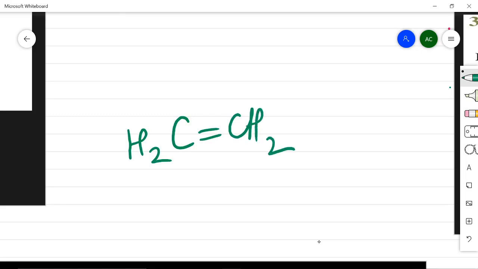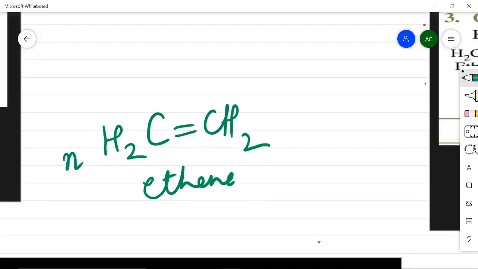We will write it like this: we have taken H2C and CH2. This is the same, the ethene, okay, this is ethene. So I am going to put N here, which shows that I have taken N molecules of this one molecule, and this will be repeated.